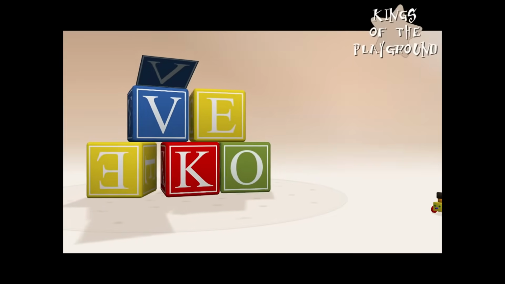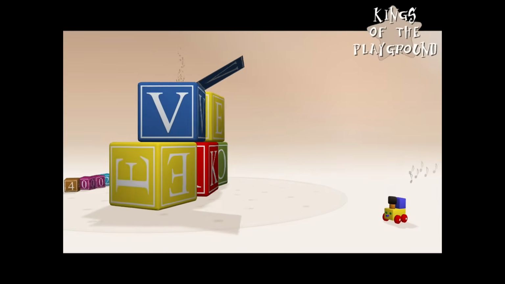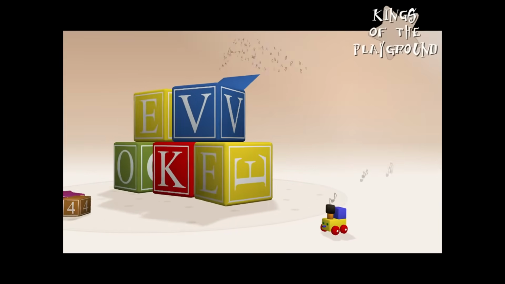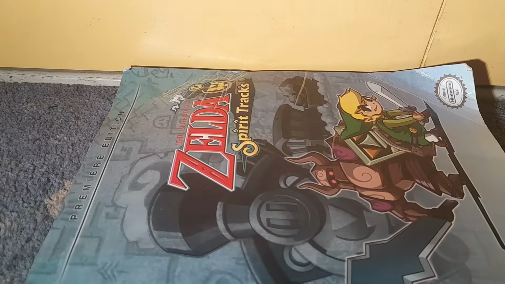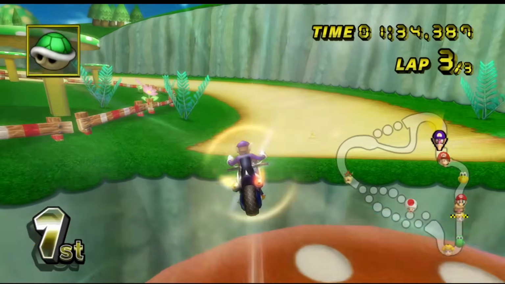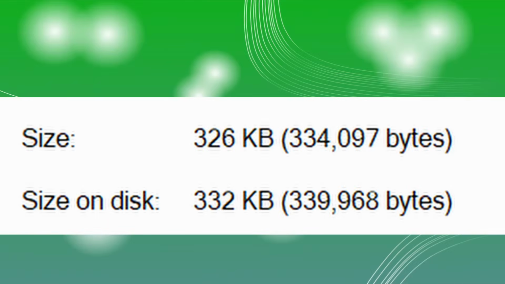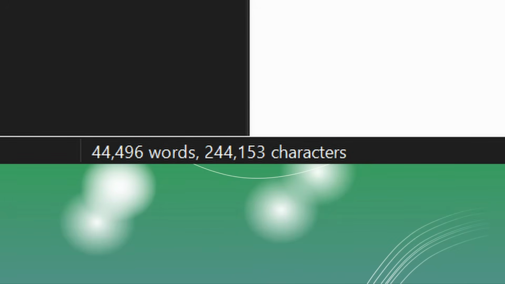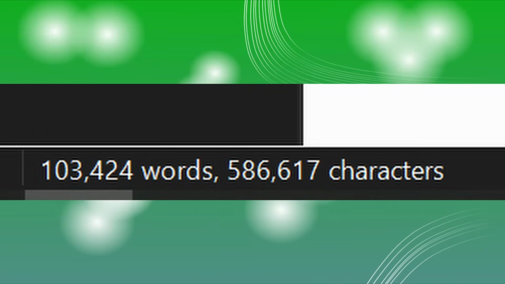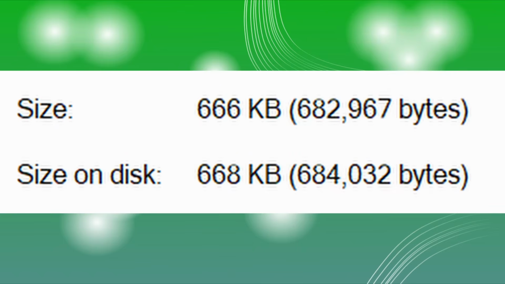So again, I ask, is there anything else to talk about? What about one, if not the first, forms of entertainment? Books. They seem easy to compress as all it is just text. So one of the most popular book formats would be EPUB. Okay, 320 kilobits. Must be a pretty short story, huh? It's over 40,000 words. That's a lot of words. And it's just 300 kilobits. And this book here has 100,000 words and only 600 kilobits. Wow, that is a lot of content in such small sizes.